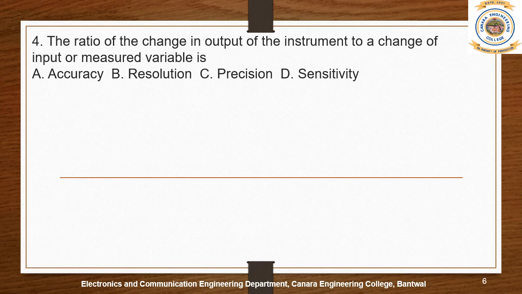Next question is about the ratio of the change in output of the instrument to a change of input or measured variable: is it accuracy, resolution, precision or sensitivity? We have understood what accuracy, resolution and precision are, so what is the right answer here? It's sensitivity, right? Obviously, we know that when input changes, output should change. In that way we define the sensitivity of the instrument.